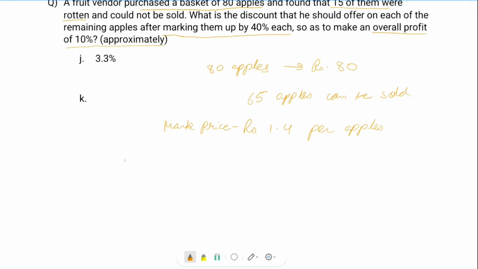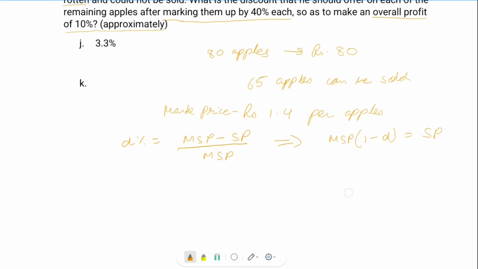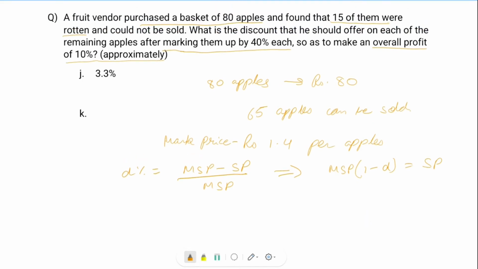What is the discount formula? Discount percentage is equal to (MSP minus SP) upon MSP. From this we get MSP times (1 minus D) is equal to SP. So if I put in the values, MSP times (1 minus D) equals SP, and we need 10% profit.